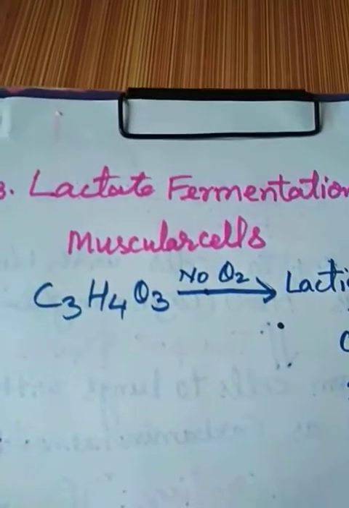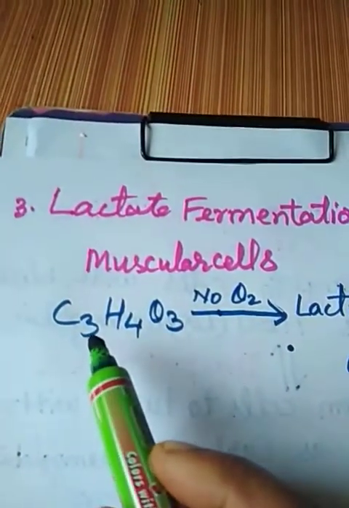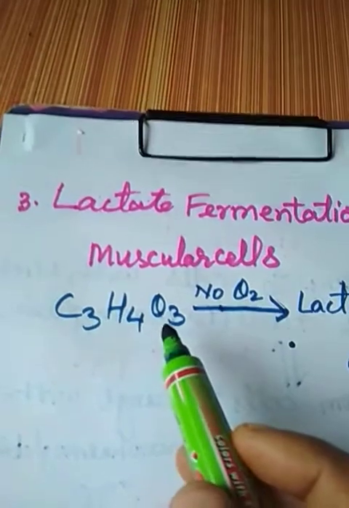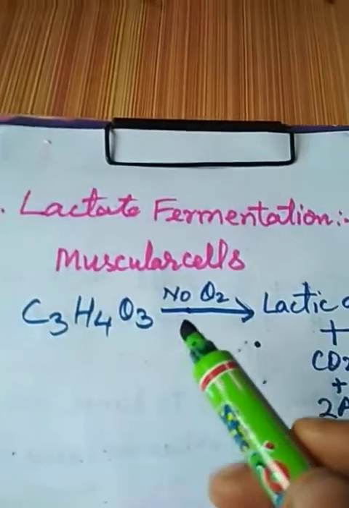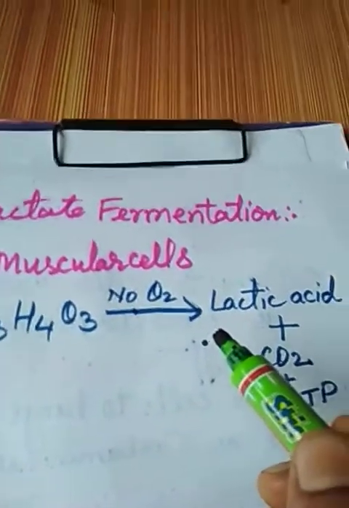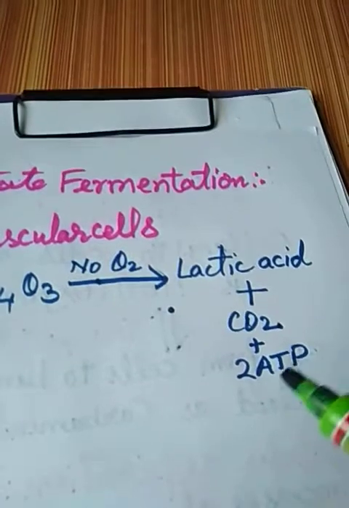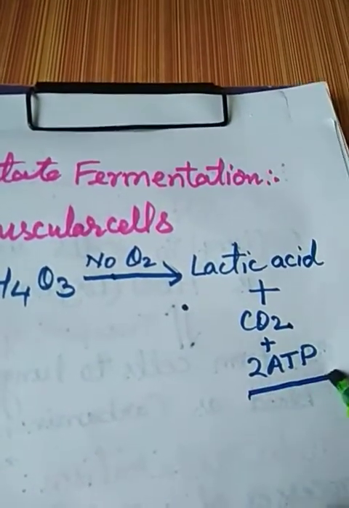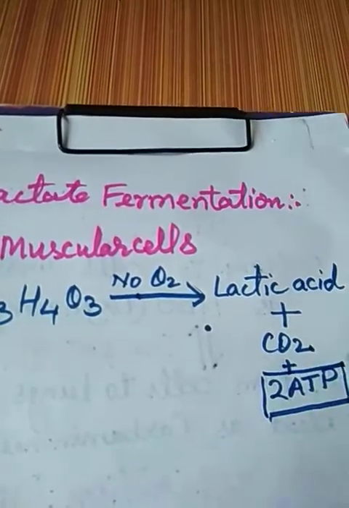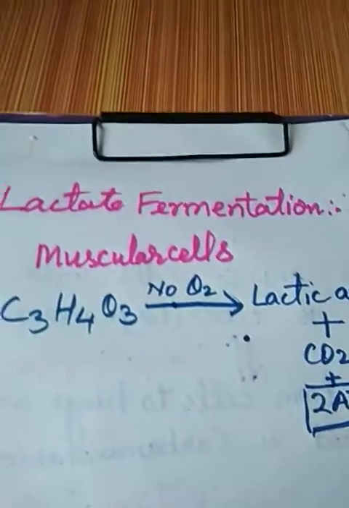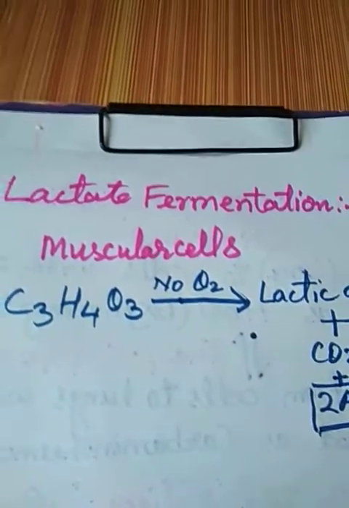To cope with that, this molecule of pyruvate which reached the muscle cells, in the absence of oxygen, gets converted into lactic acid and carbon dioxide, and 2 ATP of energy will be released for immediate relief of those muscular cells. In this condition, muscular cramps will be there.